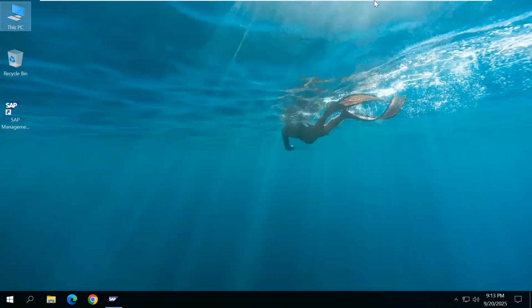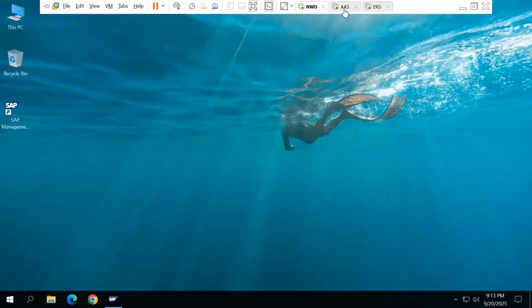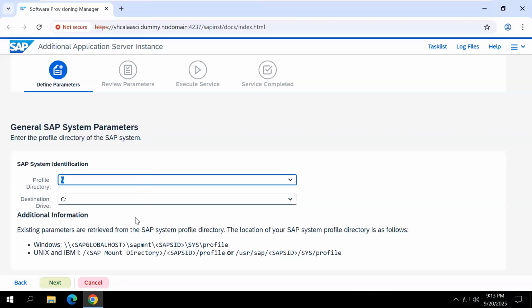So we want to provide this information there. Slash SAP global host, which means computer name, that is the system computer name, NWDCI. Slash sapmnt. Slash our SAP system ID is NWD.